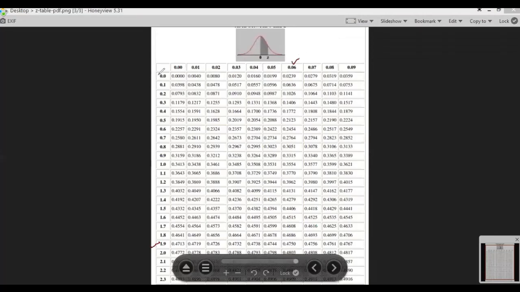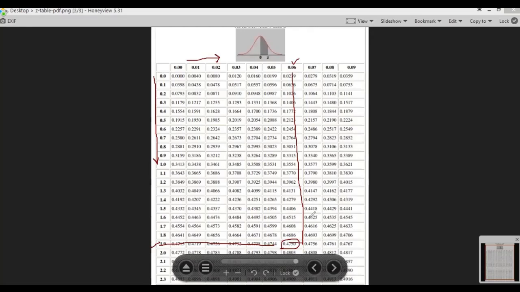So you should read like this: first two digits you take from here, and the remaining you take from here. So I take 1.9, I go down this column until it comes to this point. So this is the value of 1.96. And how much do you see here? So 0.475.